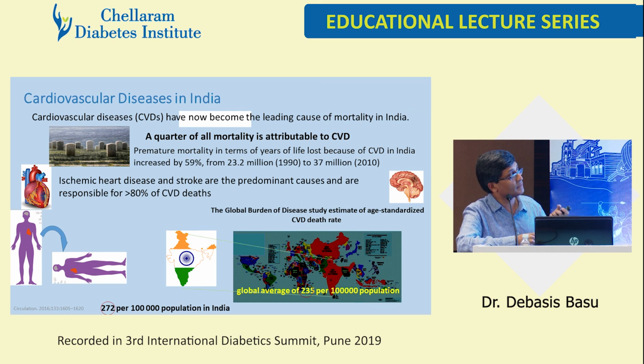Almost 80% of the CVD deaths are due to ischemic heart disease and stroke. And this man finally falls where the global burden of disease estimated age-standardized CVD death globally is 235. India has 272.